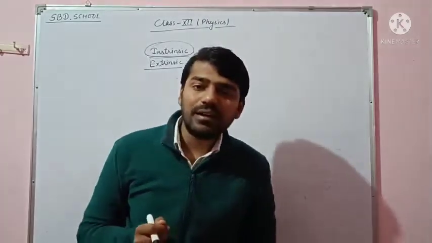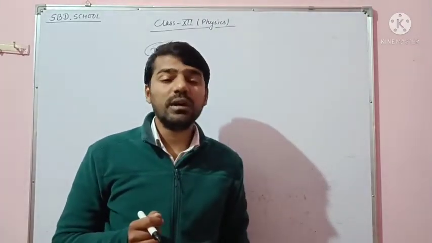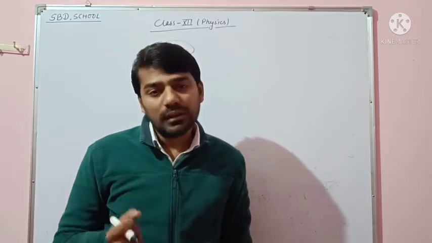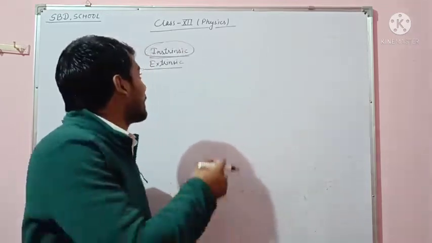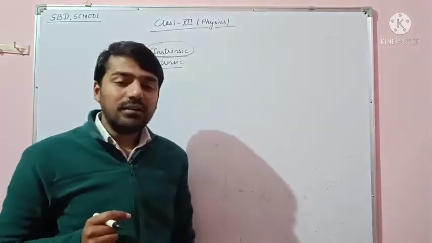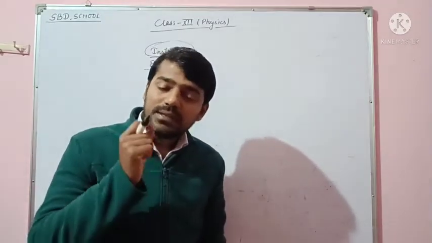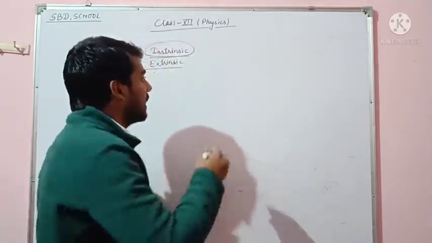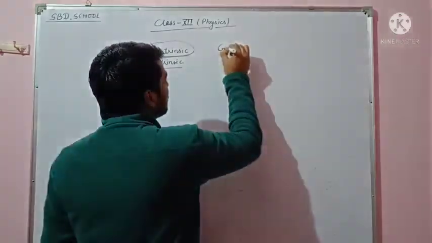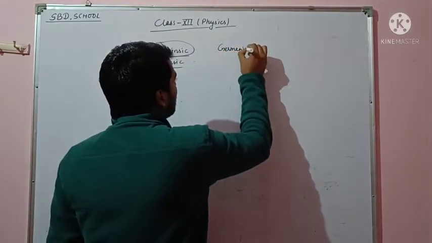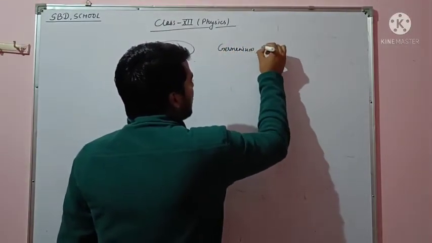A semiconductor that is available in pure condition in nature is called an intrinsic semiconductor. Examples of intrinsic semiconductors are germanium and silicon.